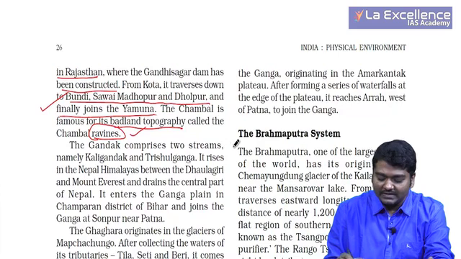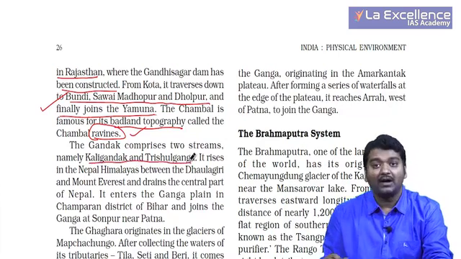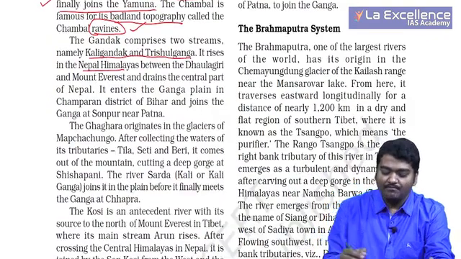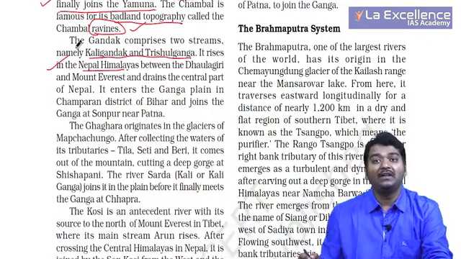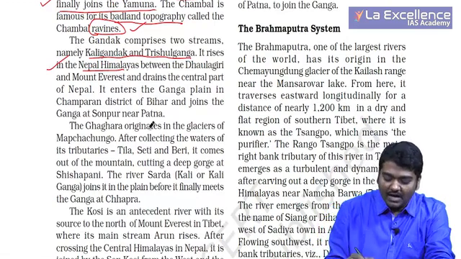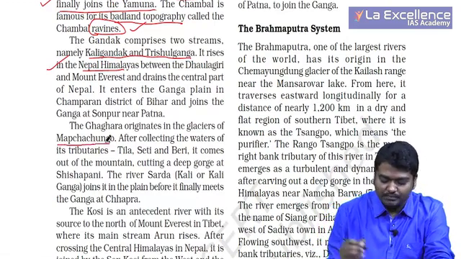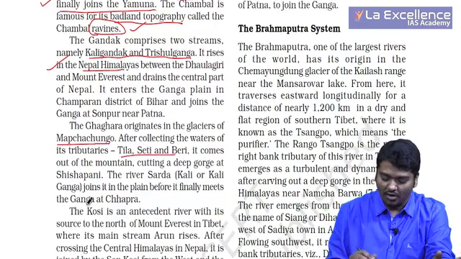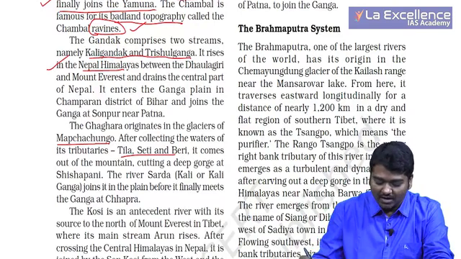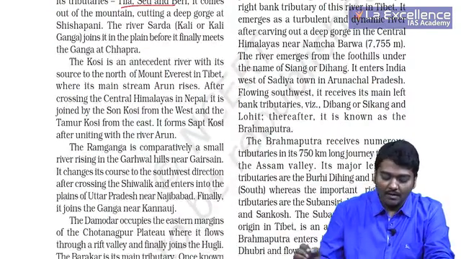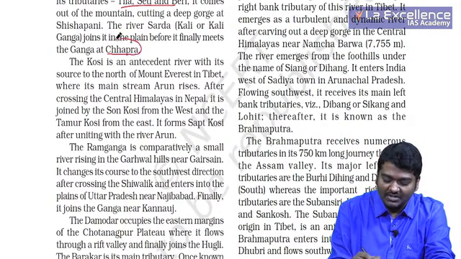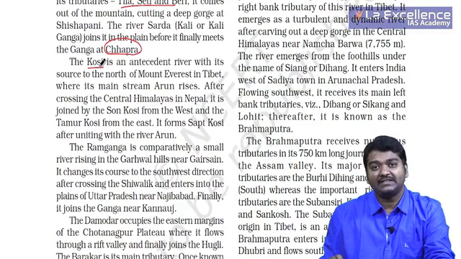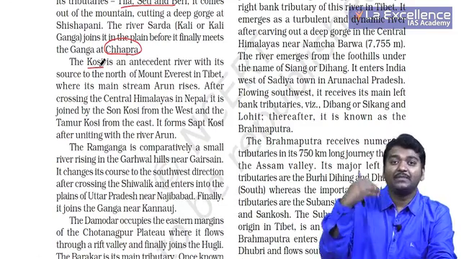The Gandak comprises two tributaries, Kali Gandak and Trishul Ganga. It rises in the Nepal Himalayas, not required much. You should know that Gandak is moving between Nepal and India. The Ghaghara originates in the glaciers of Mapchachungo. After collecting water from Tila, Seti and Beri, it comes out of the gorge. Then you have river Sharda, Kali or Kali Ganga, right? And it joins Ganga at Chapra. The Kosi is an antecedent river. The meaning of antecedent river is that it is moving from the Himalayas.